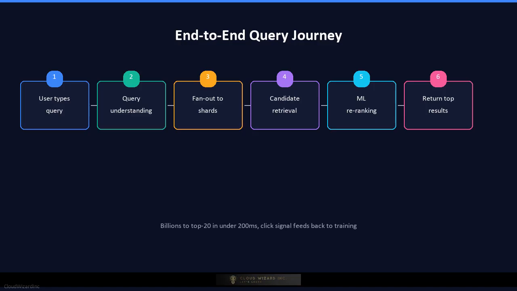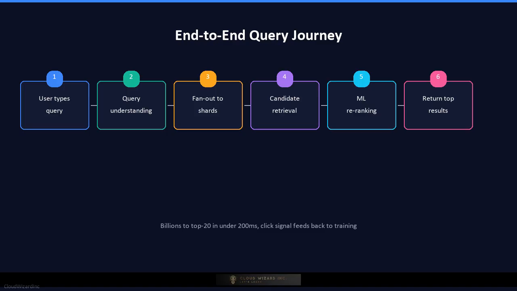Let's trace the end-to-end query journey. A user on a shopping platform types "running shoes for flat feet" into the search box. The query understanding service corrects any typos, identifies the intent as product search, and expands the query with synonyms like "supportive arch shoes." The retrieval layer fans out to 50 index shards, each returning its top 200 candidates based on BM25 and embedding similarity. The coordinator merges 10,000 candidates and deduplicates.